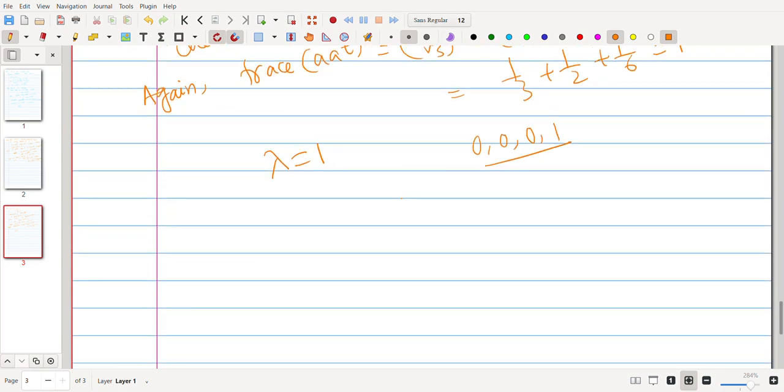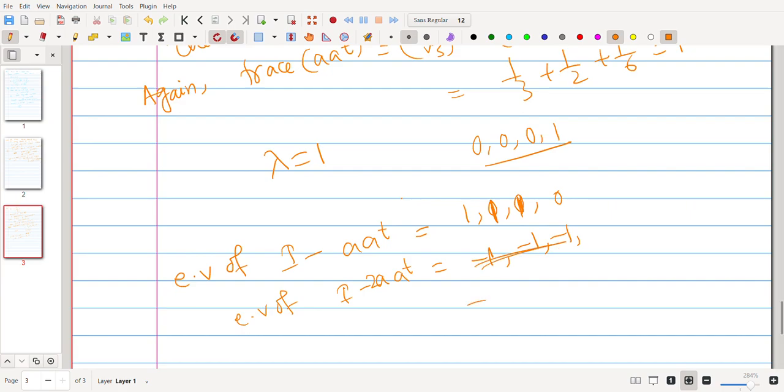Why? Then the eigenvalues of I minus A transpose are 1, 1, 1, 0, and the eigenvalues of I minus 2A transpose are 1, 1, 1, minus 1.